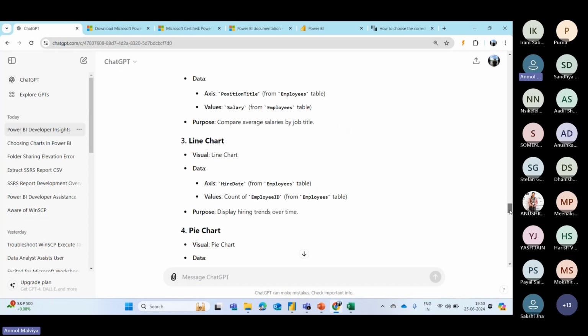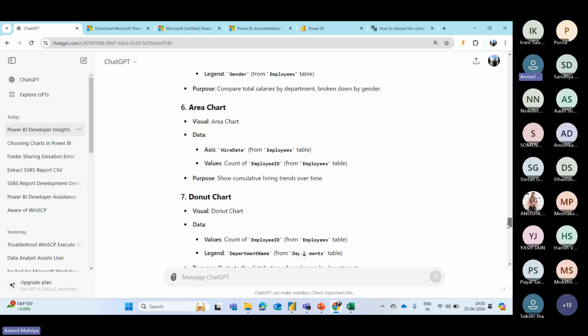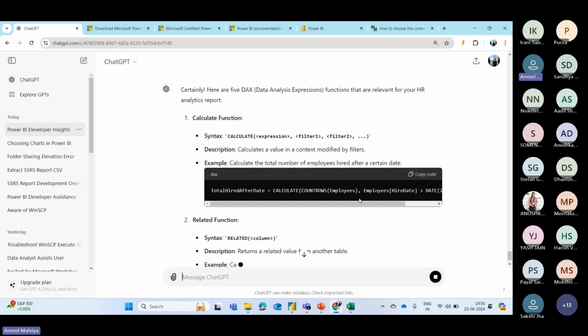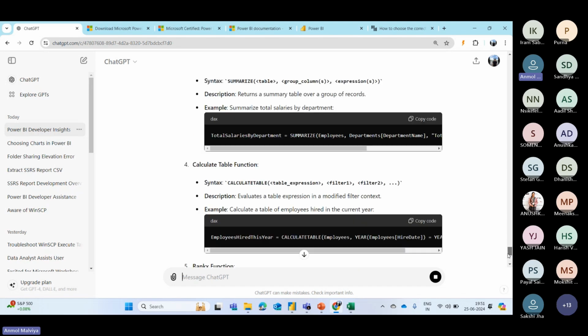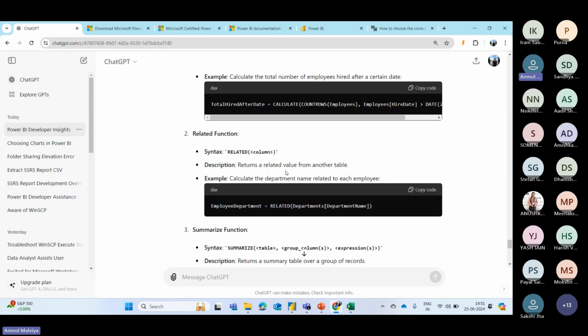Now let's say you want to create some DAX measures or calculated columns. You want to create formulas, but you don't know which functions to use. So you can simply enter, create 5 DAX functions which are relevant to the report. This will create the functions. Again, you just have to copy and paste them into your Power BI report. You don't have to do any manual work. This has created 5 functions. If you want more, you can enter that.